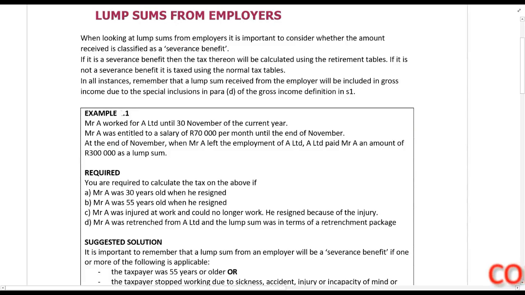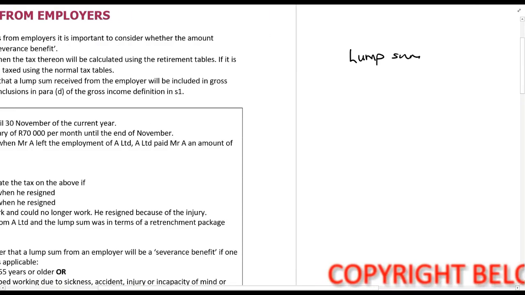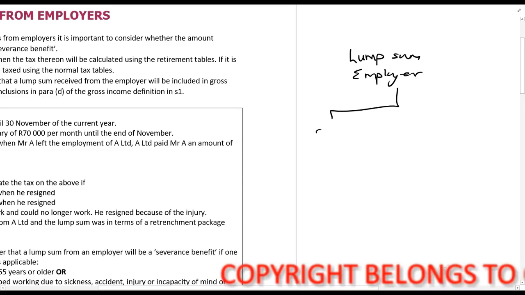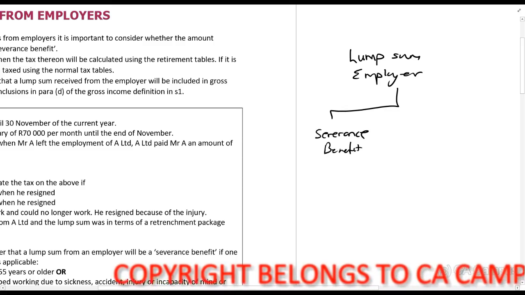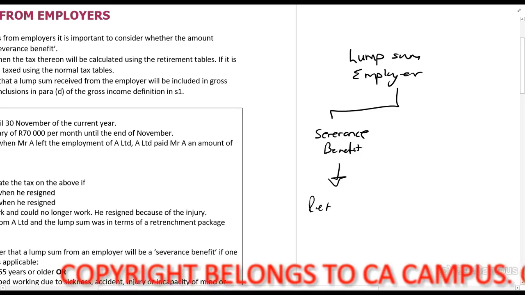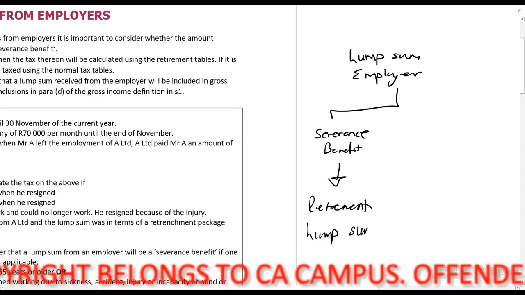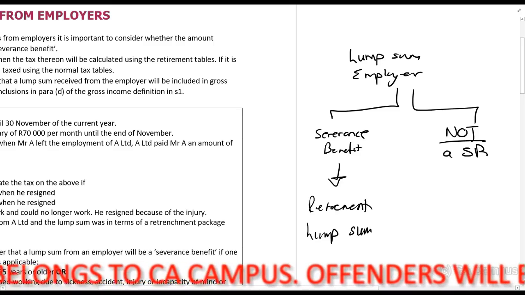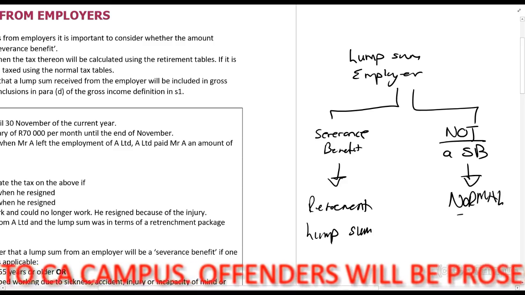In this next example, we look at lump sums from employers. Now guys, remember, if you get a lump sum from your employer, it is either a severance benefit, in which case you treat it as a retirement lump sum, or it is not a severance benefit, and then you just include it under normal tax.